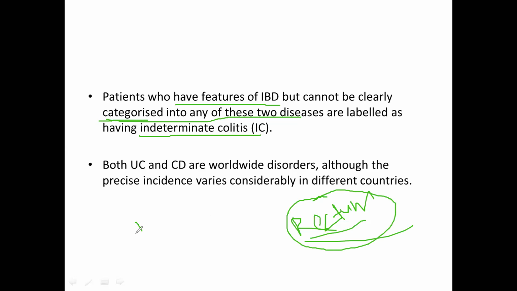And what is the second point? If there is inflammation and we suspect inflammatory bowel disease, and if we suspect ulcerative colitis, that inflammation should only involve the mucosa and submucosa.